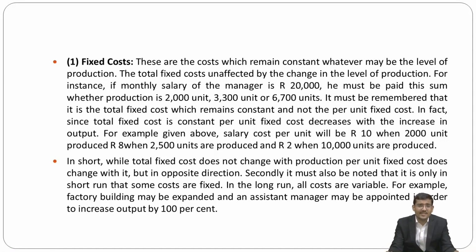For instance, if the monthly salary of the manager is rupees 20,000, he must be paid this sum whether the production is 2,000 units, 3,300 units, or 6,700 units. So it must be remembered that it is the total fixed cost which remains constant, and not the per unit fixed cost.